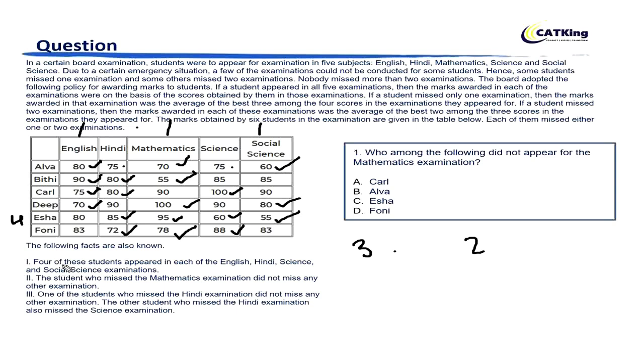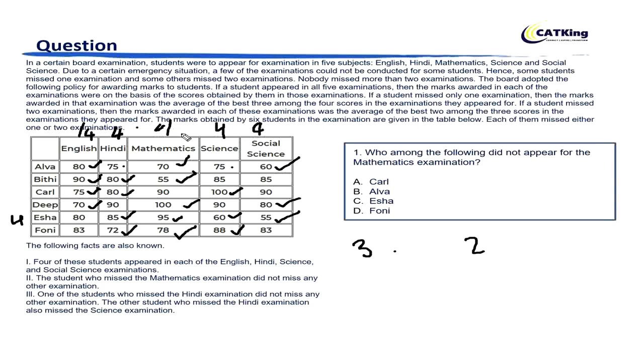So here the fact says 4 of these students appeared in each of English, Hindi, Science, and Social Science. So there must be 4 students in all the subjects. So 4 in Hindi, English, Science, and Social Science, right?